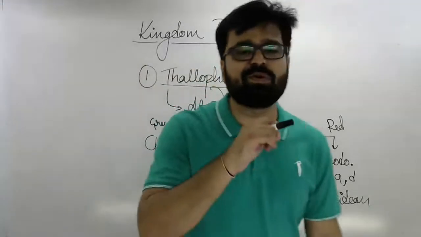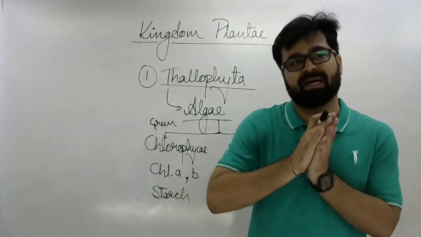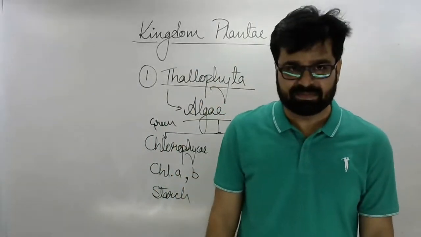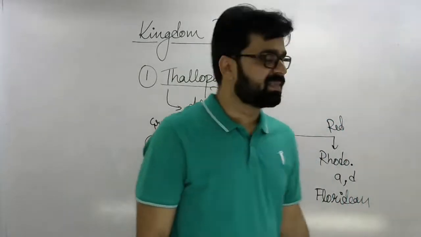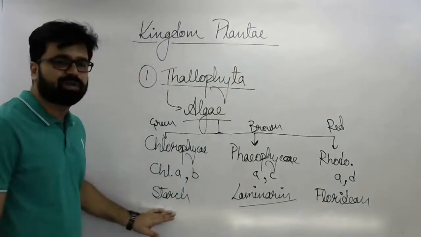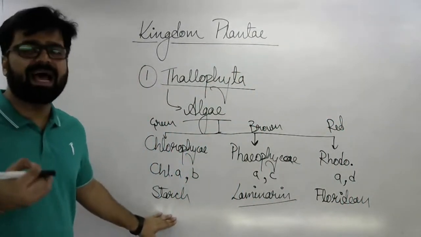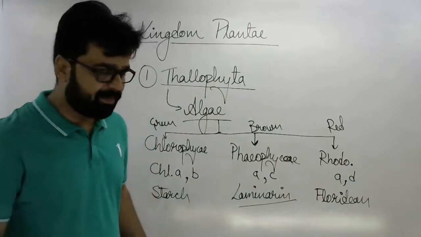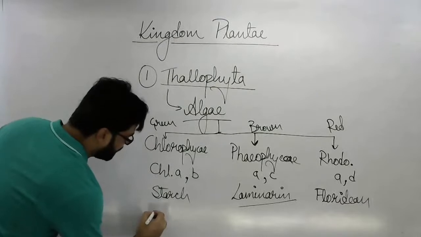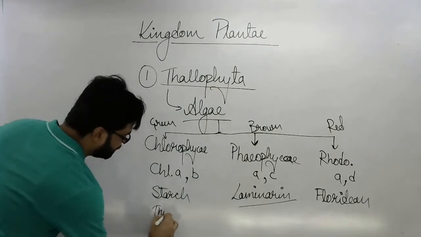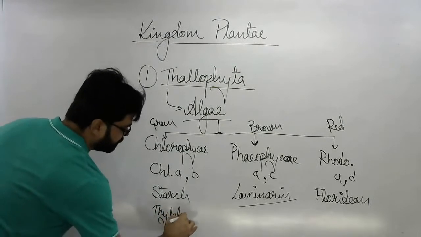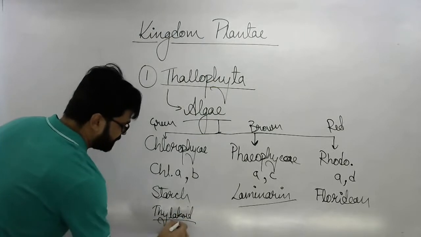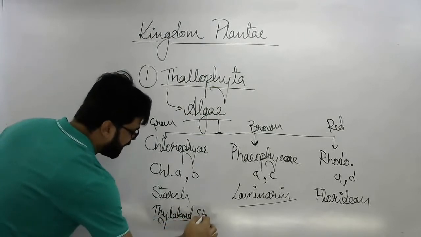Some of them do not have the complete grana-like structure. So if we talk about chlorophyceae, they will have stacks of thylakoid. We can call them grana. Thylakoid stacks are present.